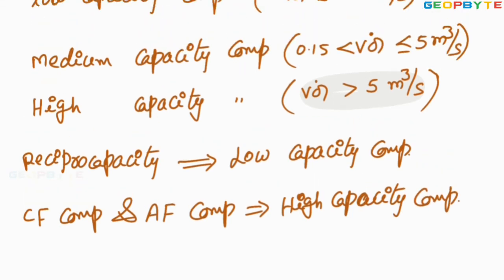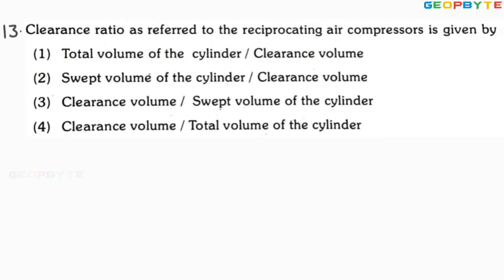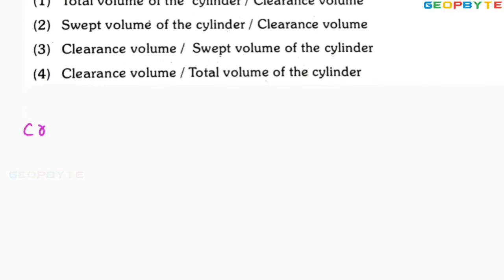I hope you clearly got my point. Anyhow, the capacity of the compressor is measured either in terms of meter cube per minute or meter cube per second. I hope you got my point. Let us take another problem. Look at the 13th problem. The clearance ratio, referred to the reciprocating air compressor, is given by, dear friends, clearance ratio, 1 minus.